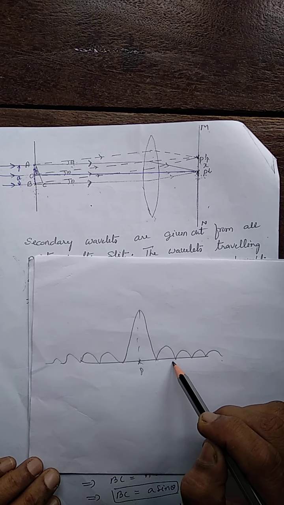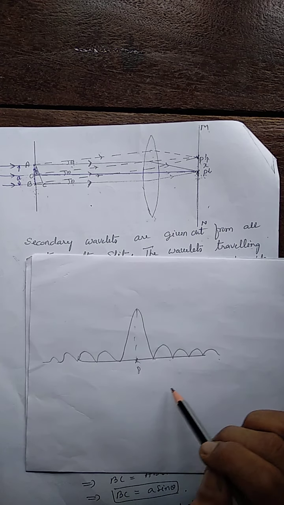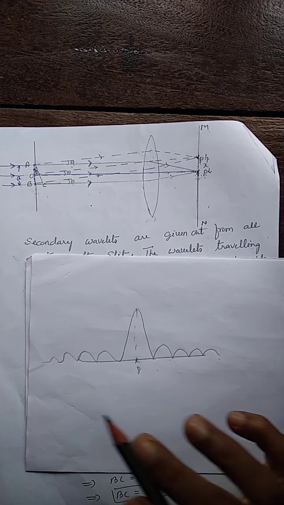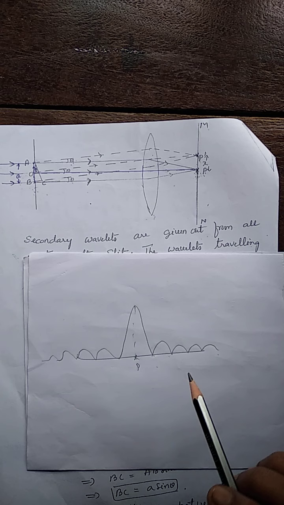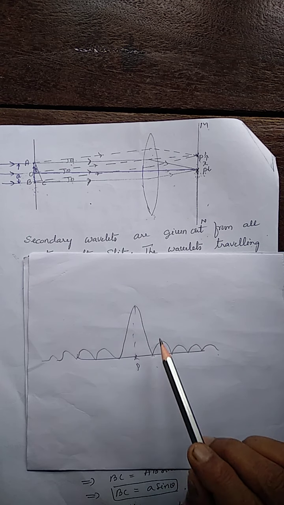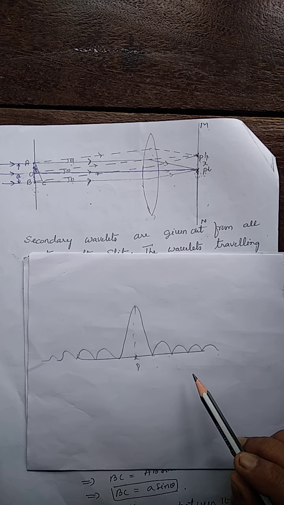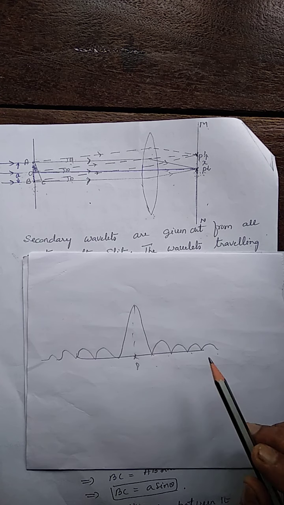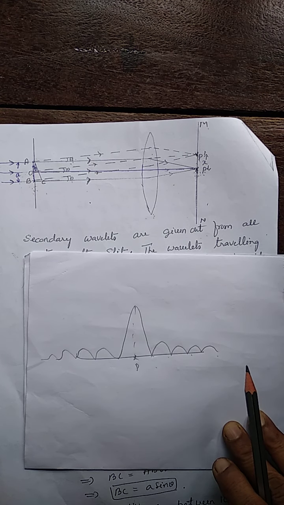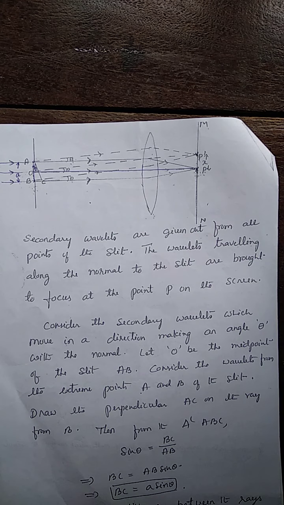In case of diffraction also, but these diffraction fringes are different from those of interference. What are the differences? Let us discuss it later. In diffraction also, a fringe pattern is produced on the screen. We call them diffraction fringes, or the diffraction pattern.